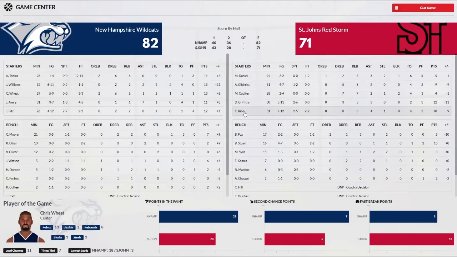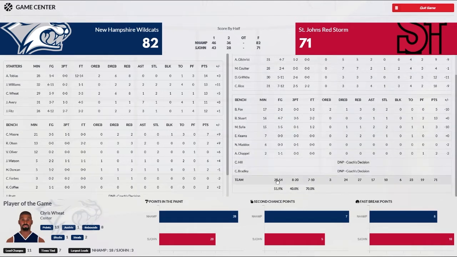Start with them. Rice had 18, Griffiths with 12, 4 and 7 for Coulter, 9 points, 5 rebounds for Gilchrist, 5 points, 3 rebounds, 3 assists, 2 steals, and a block for Daniel before fouling out. Stewart had 13 off the bench. Fox with 5. Sillett with 3. Chappell with 2. Keems and Maddox played and didn't score. They ended up shooting 51%, 8 of 20 from behind the arc, 7 of 10 from the charity stripe. Turned it over 23 times.